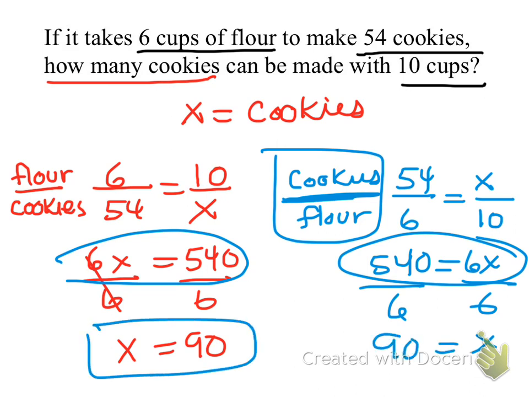Now the last piece of this is 90 what? Take it back to the story. Take it back to the how many. Give me a complete sentence. Sargis. I have a lot of cookies. I have 90 cookies. There are 90 cookies. 10 cups of flour can make 90. I don't want to hear there are a lot of cookies. I wouldn't give you credit for that.